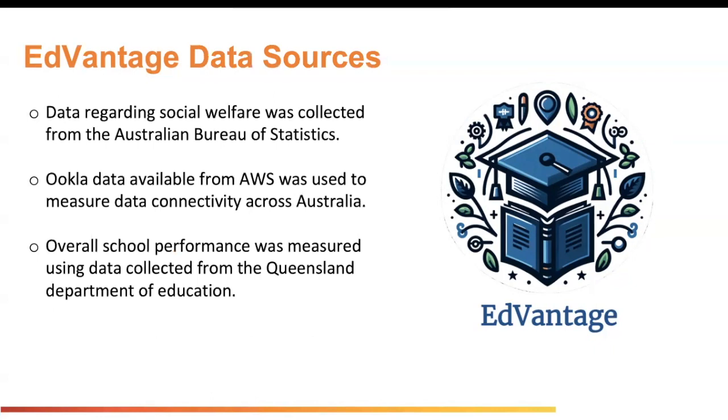On this slide, we spotlight three pivotal data sources for our project. From the Australian Bureau of Statistics, we extracted crucial social welfare data, providing a socioeconomic backdrop for our analysis. Through AWS's provision of UCLA data, we assessed Australia's data connectivity, a key factor in our study of digital infrastructure. And from the Queensland Department of Education, we derived insights into school performance, informing our examination of educational outcomes. Together, these datasets form the empirical foundation that underpins our project's findings.